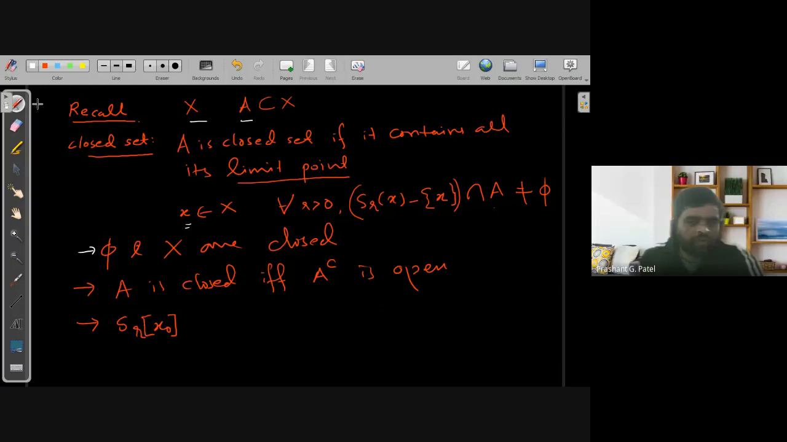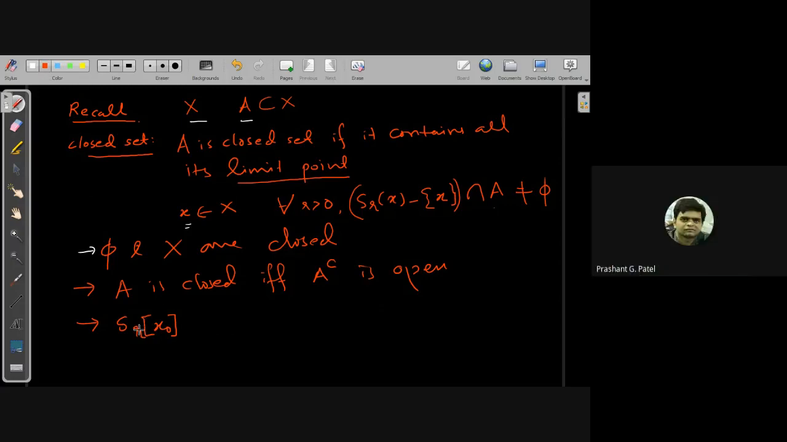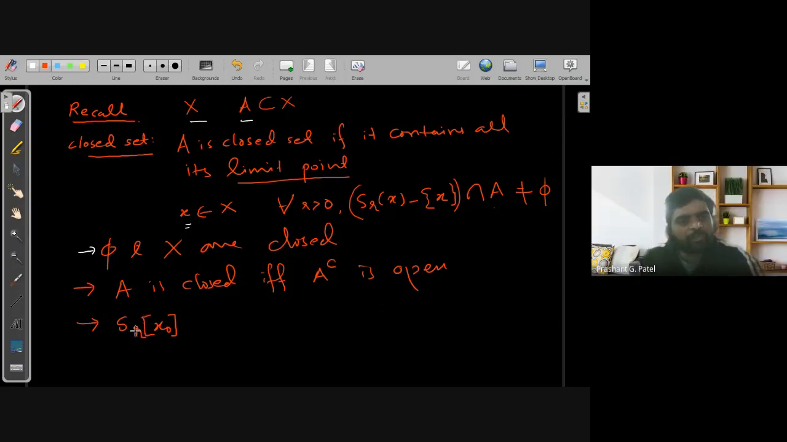The next thing we proved is that the closed sphere, where R is a positive number and X0 is any element in X, defined as the set of all points X in X such that the distance between X and X0 is less than or equal to R, is a closed set. That we have proved in the previous lecture.